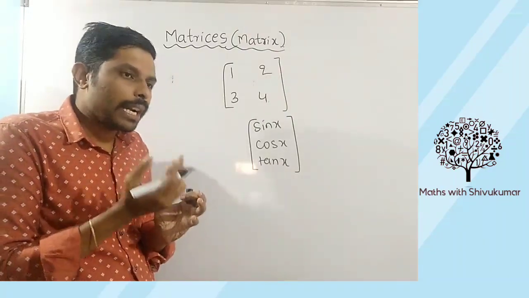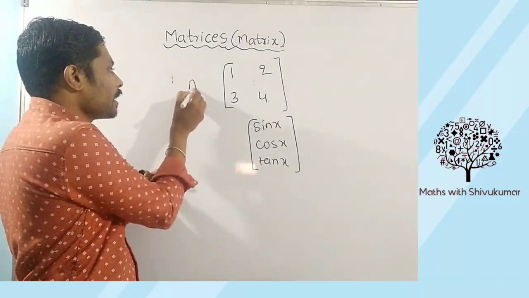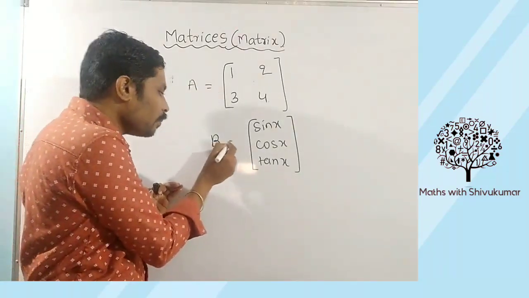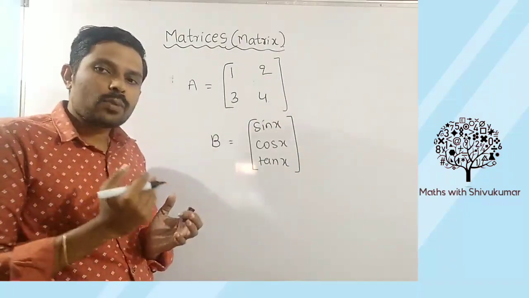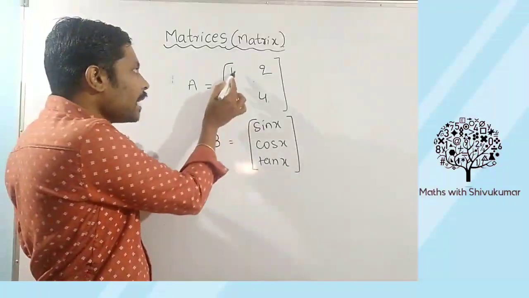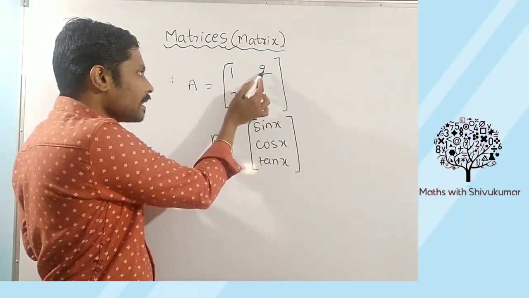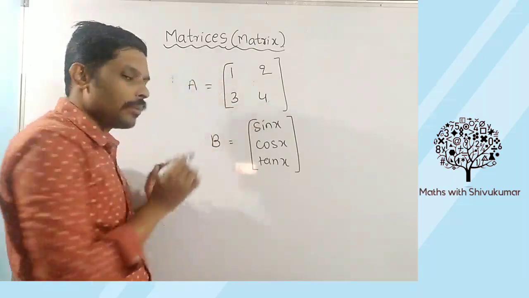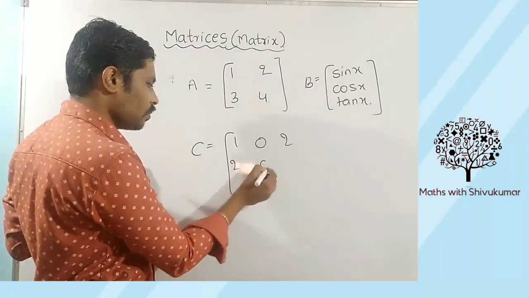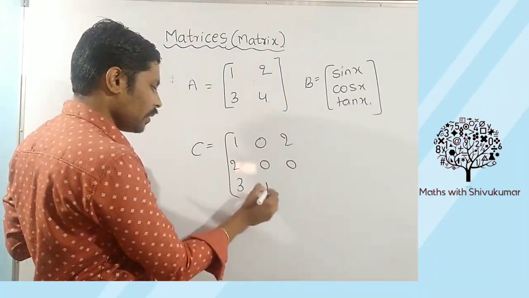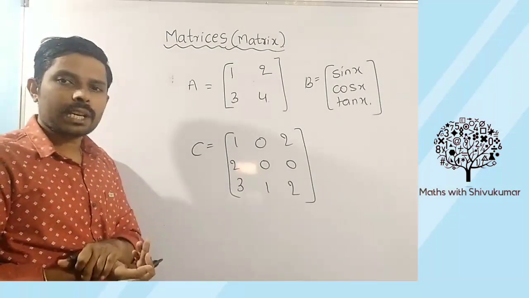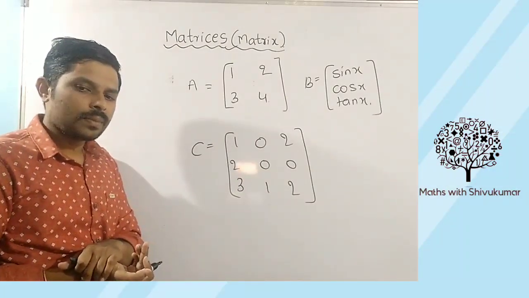Usually, students, matrices are denoted by capital letters. For example, matrix A is equal to, matrix B is equal to. Like this we denote the matrices. These are called elements of the matrix. This is an element, this is an element, this is an element. Matrix is equal to 102, 200, 312. This is also a matrix because it is also a rectangular arrangement of numbers.